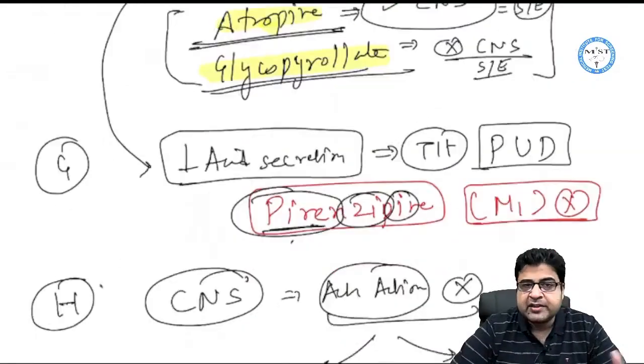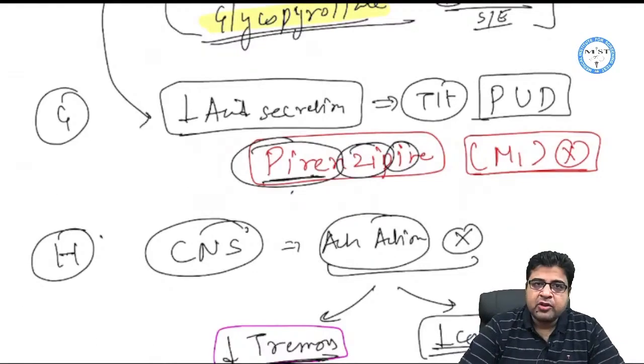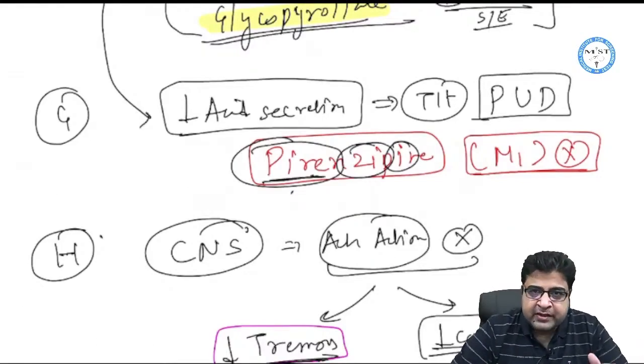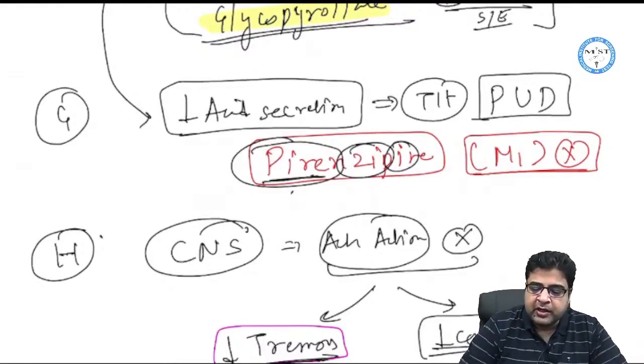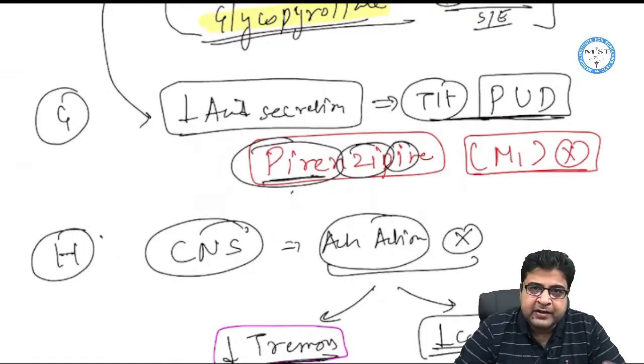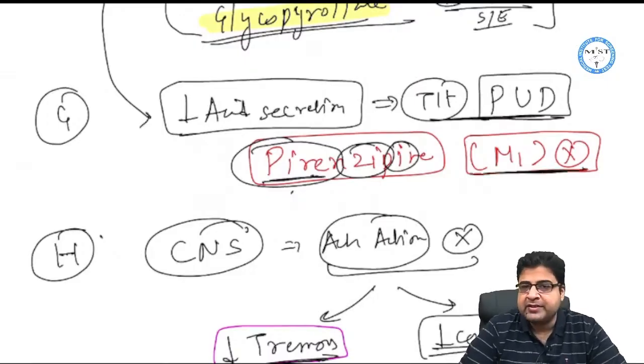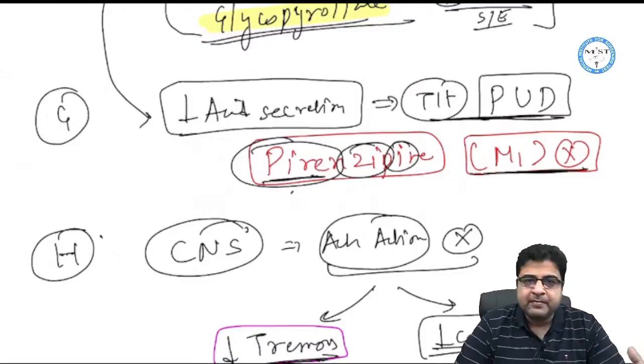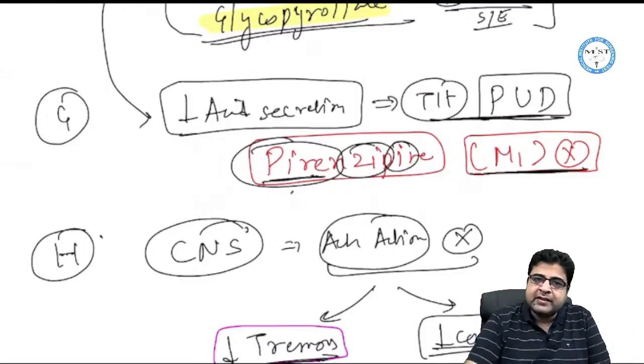Now we have a drug which can reduce acid secretion. Just like other secretions, acid secretion is also reduced. The drug name is pirenzepine. Pirenzepine is given for the treatment of peptic ulcer disease by blocking the muscarinic 1 receptor, which we already discussed is present on acid secreting cells.